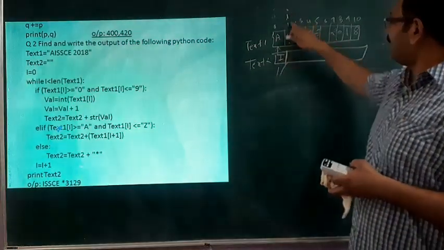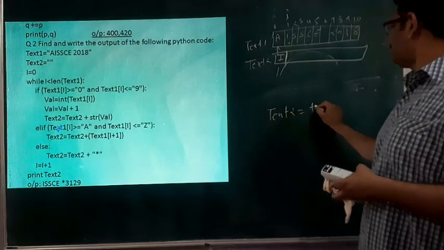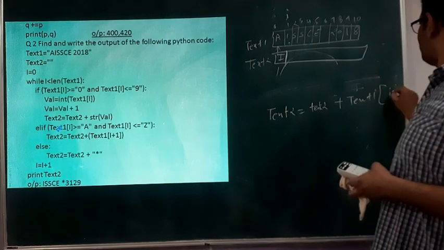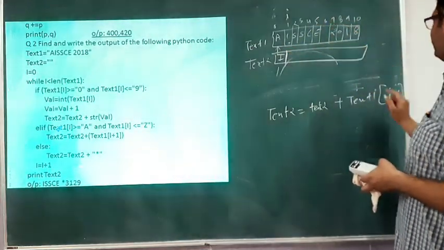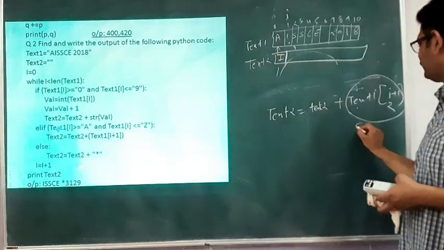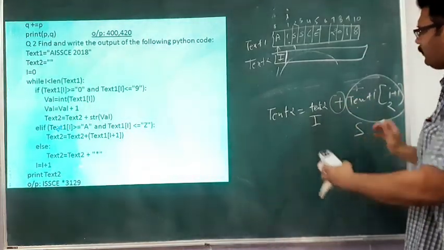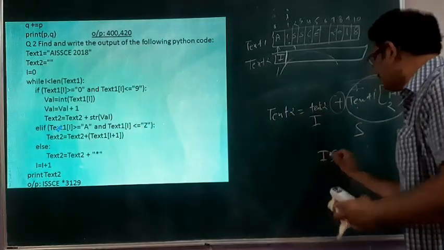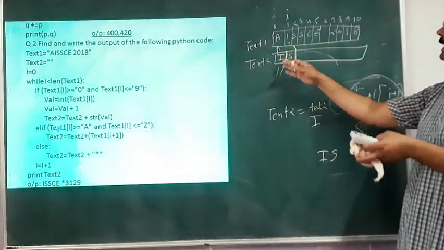Again the same calculation: text2 plus text1[i+1]. Since i is already 1, it takes the next letter of this string, which is S. text2 already has I, and concatenation joins the letter I with the letter S. Then it stores the string IS in text2. So text2 becomes IS.